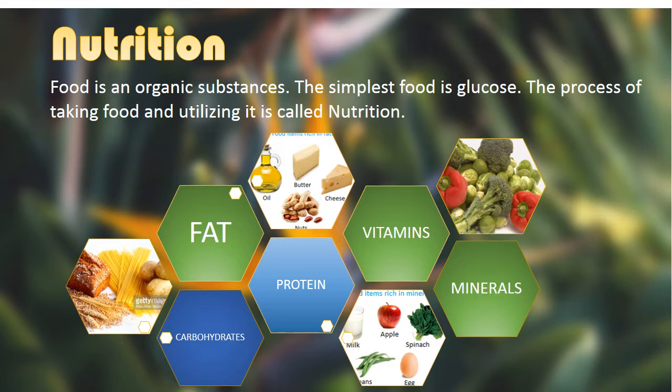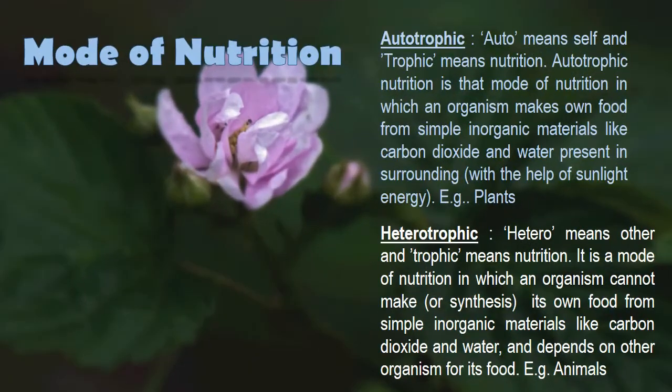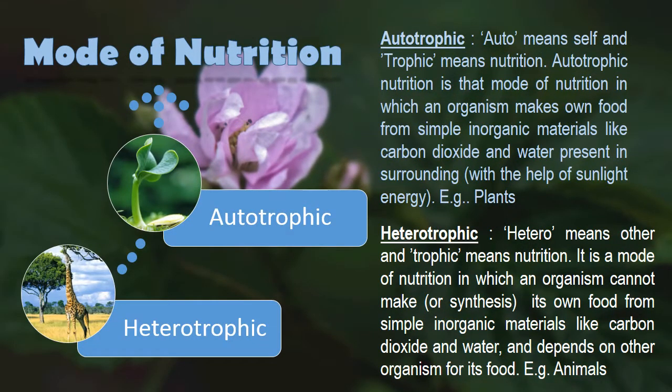First we will study nutrition. What is nutrition? It is the process of taking food by an organism and its utilization by the body for its life processes. There are various nutrients like carbohydrates, fats, proteins, vitamins, minerals, which we have studied in our previous classes. Clear? These come under nutrition. There are different modes of nutrition. Some are autotrophic and some are heterotrophic. The two main modes are autotrophic and heterotrophic. Clear?